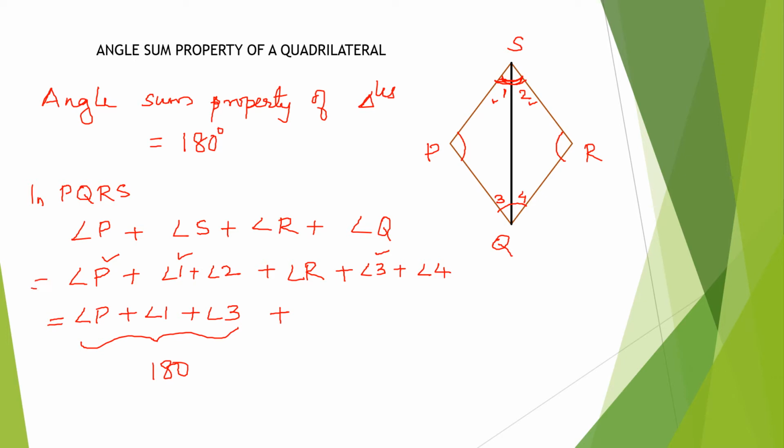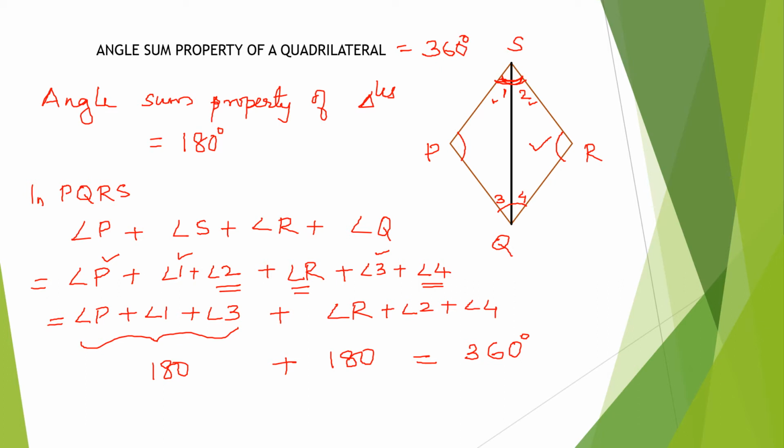Now what is remaining? Angle R plus angle 2 plus angle 4. I am considering the remaining ones: angle 2, angle R and angle 4. What do I get? Again 180 because of the angle sum property of a triangle, isn't it? Angle R plus angle 2 plus angle 4 is this triangle. So we are getting 180 plus 180 is equal to 360. So what is the angle sum property of a quadrilateral? All the four angles add up to what?